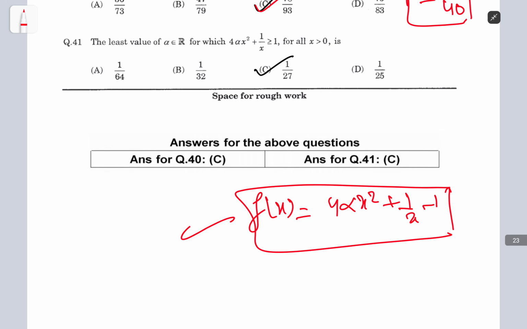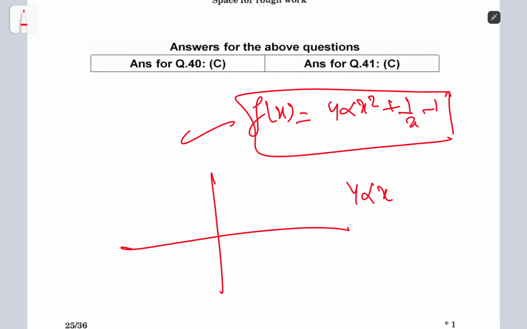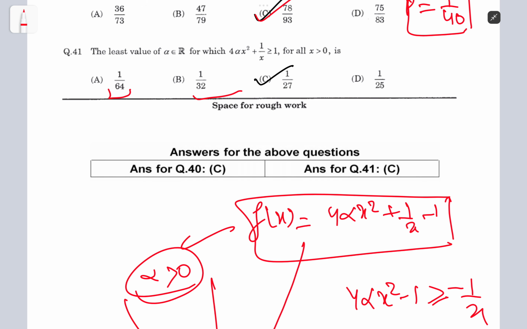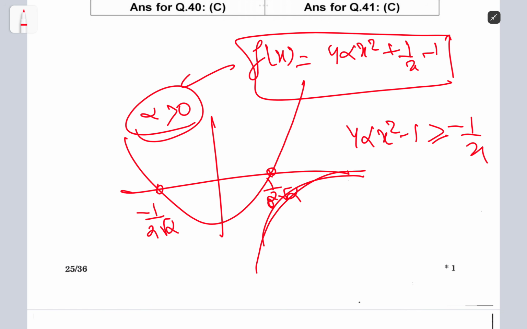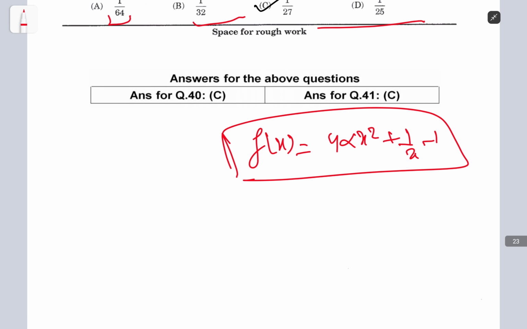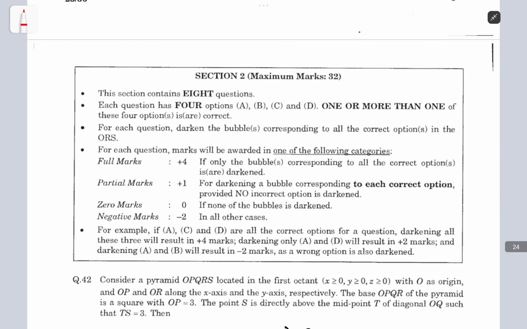Because drawing a graph won't help, because basically what I did was I took this to be greater than this, but the calculation was way too hard. It was gonna be something like this: 1 by 2 root alpha and minus 1 by 2 root alpha, as alpha is greater than 0, which I saw from the options. But yeah, and basically this is 2, right? So I just needed to find this, but it was really hard to find out. So just take this as a function, and then use maxima minima to find the minimum value of this function.